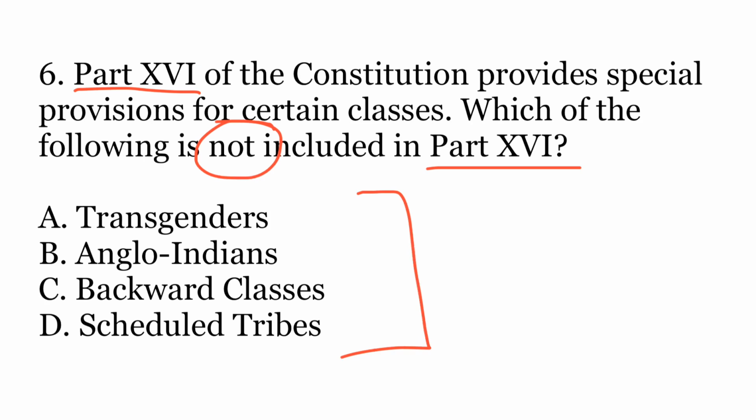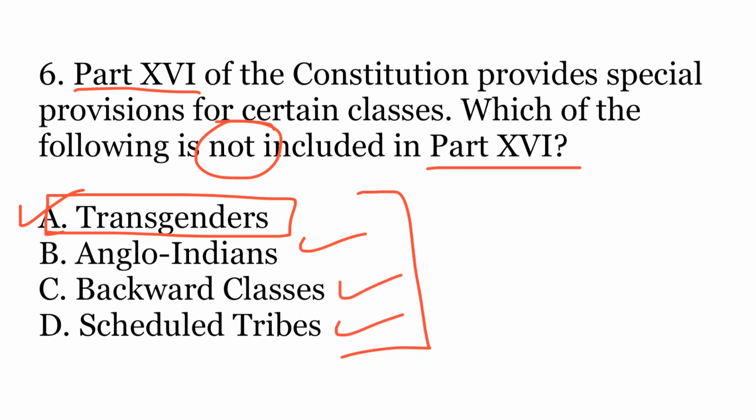The correct option is A, transgenders. So it does not have any special provisions for transgenders. It has special provisions for Anglo-Indians, backward classes, scheduled tribes, and scheduled castes. So these are the 4 classes.